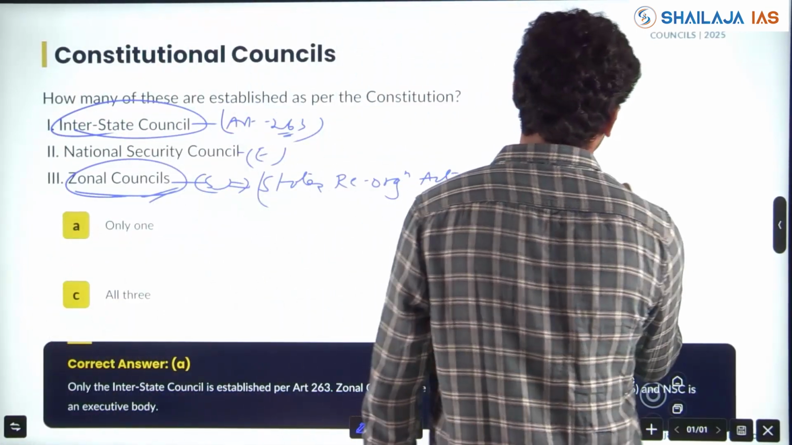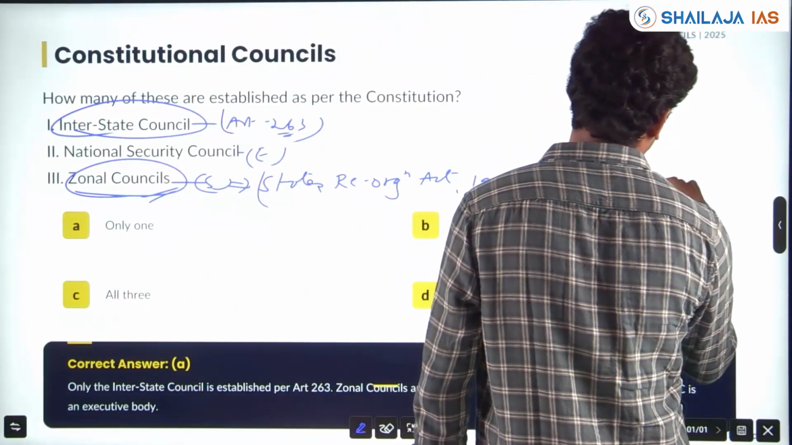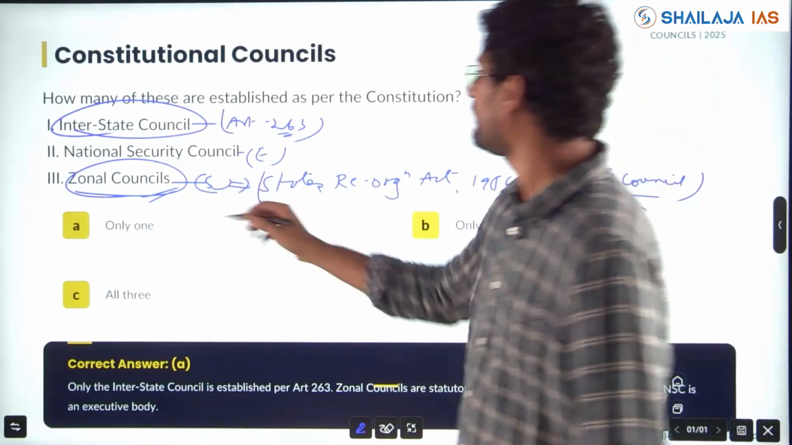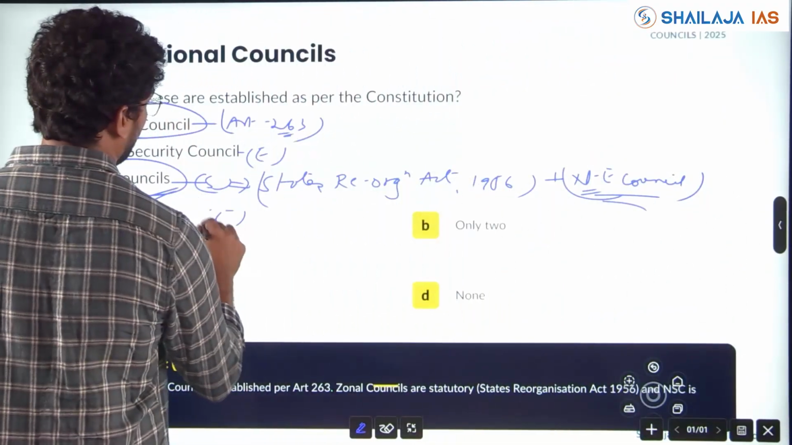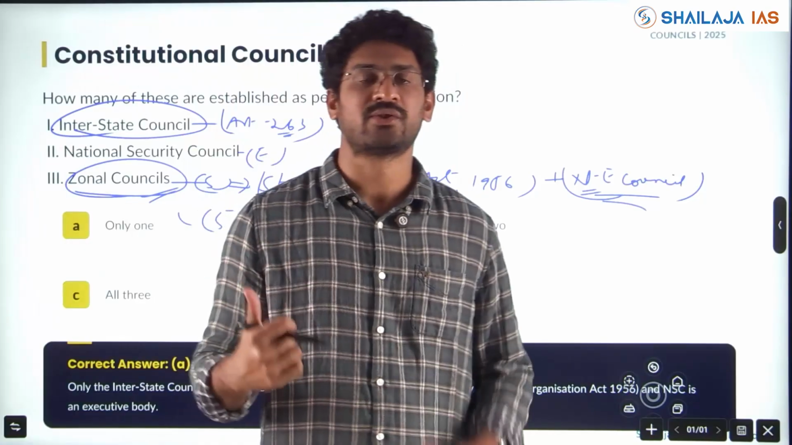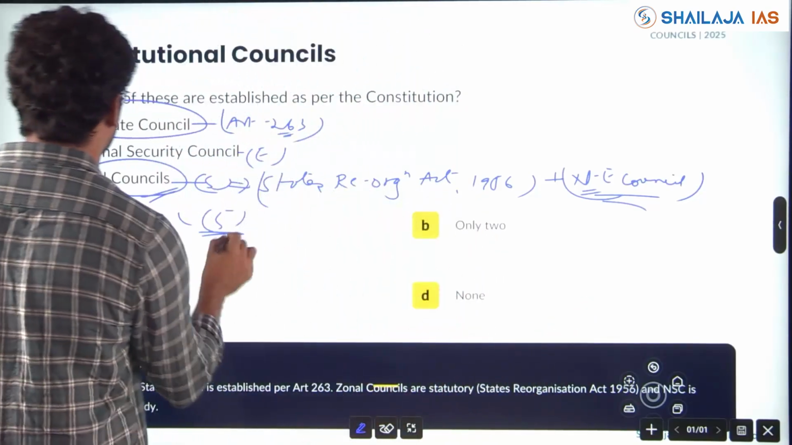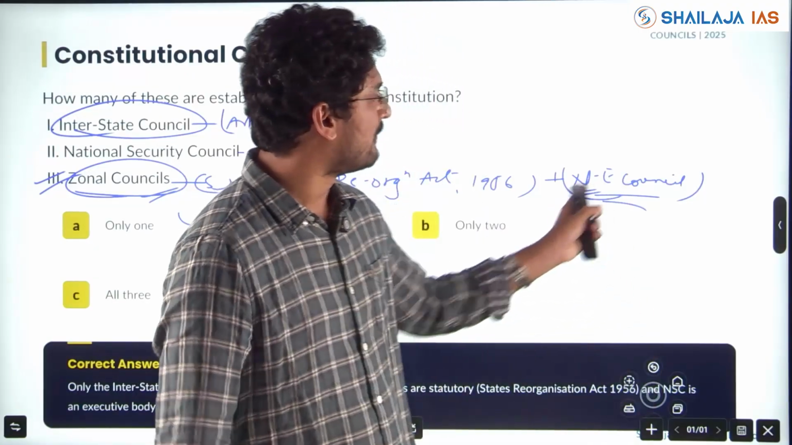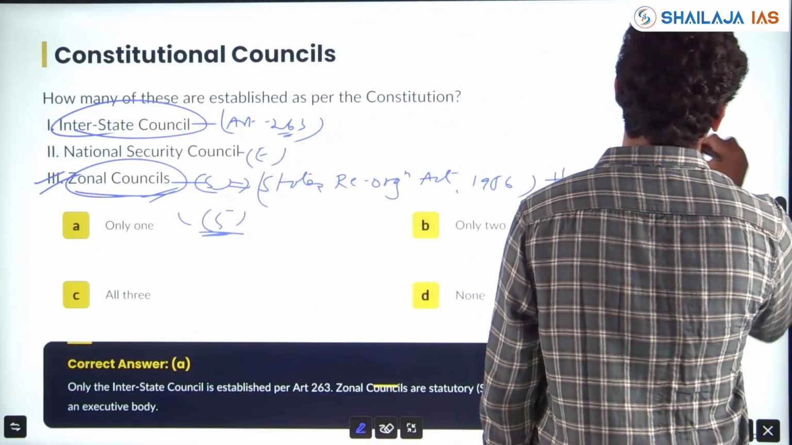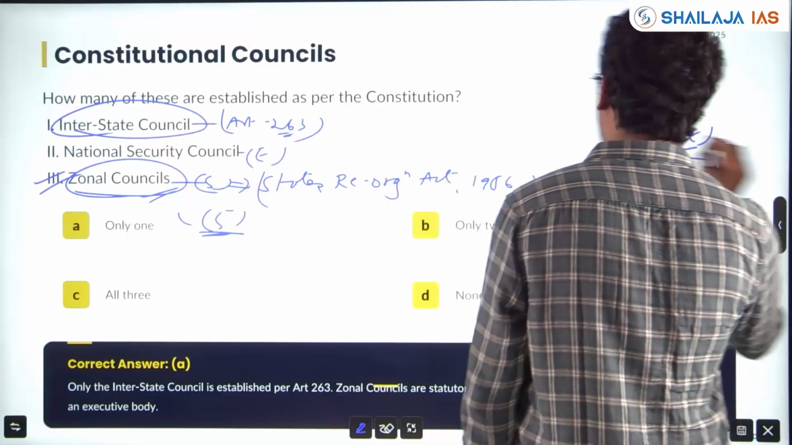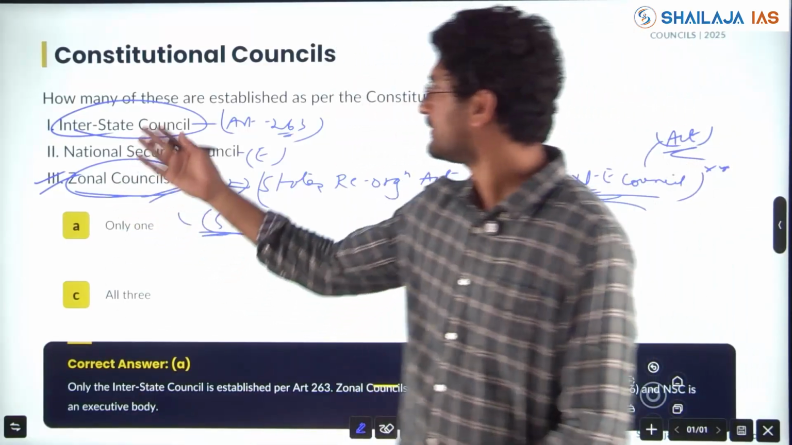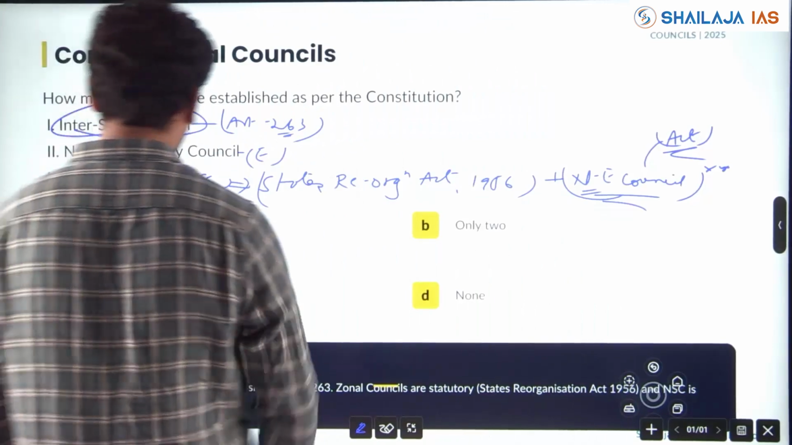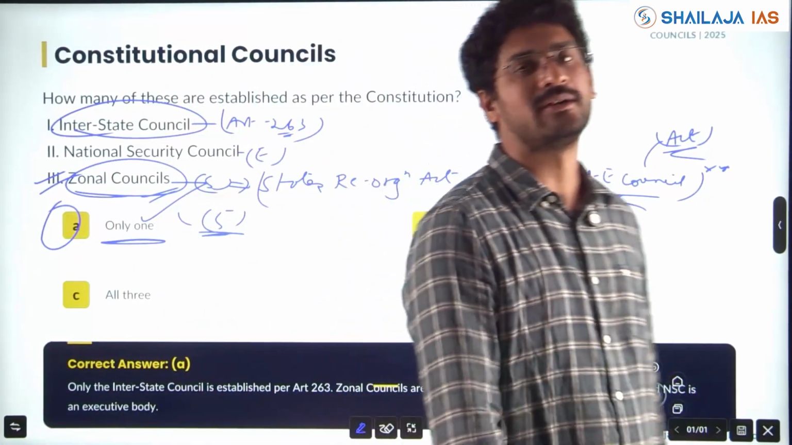Very much important is the Northeast Council. It was done under a separate act. Here 5 zonal councils were created, right? North, South, East, West and Central Zone. 5 zones were created in the Zonal Council under the States Reorganization Act 1956. However, for the Northeast Council, a separate act was passed, and this also is very important and a question has been asked. So here, how many? Only 1 pair, right? Only the Interstate Council under Article 263.